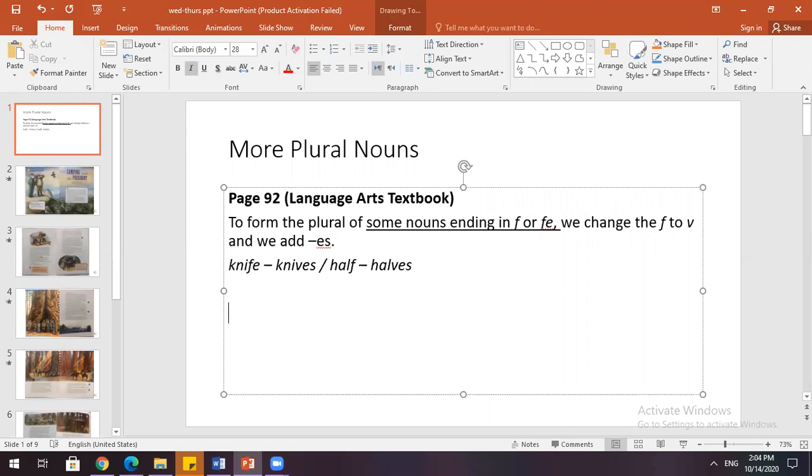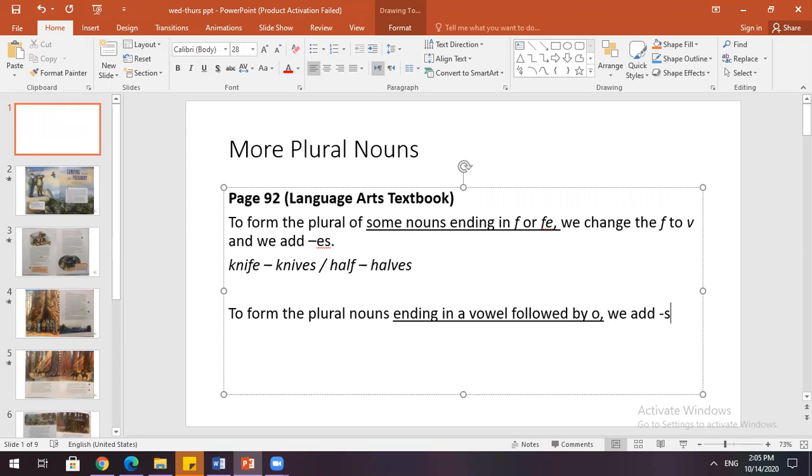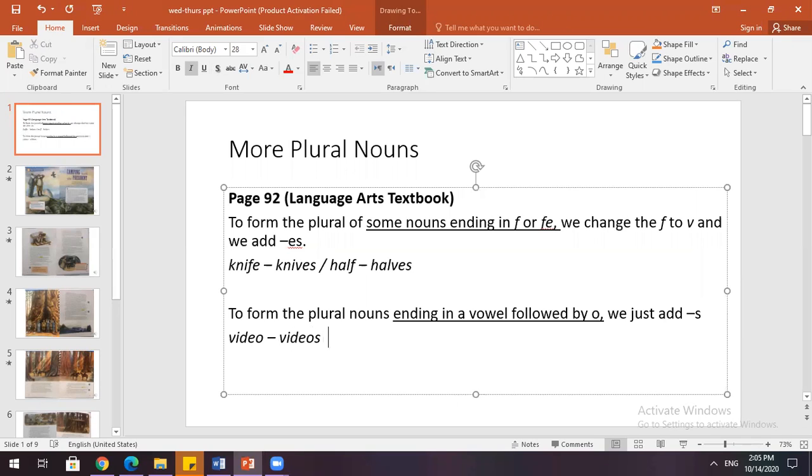So to form the plural of nouns, and guys, this is in your language arts textbook, to form the plural of nouns that are ending in a vowel followed by O, we add S. So we just add S. So like I said, video, we just add an S to it, becomes videos. For example, rodeo becomes rodeos.